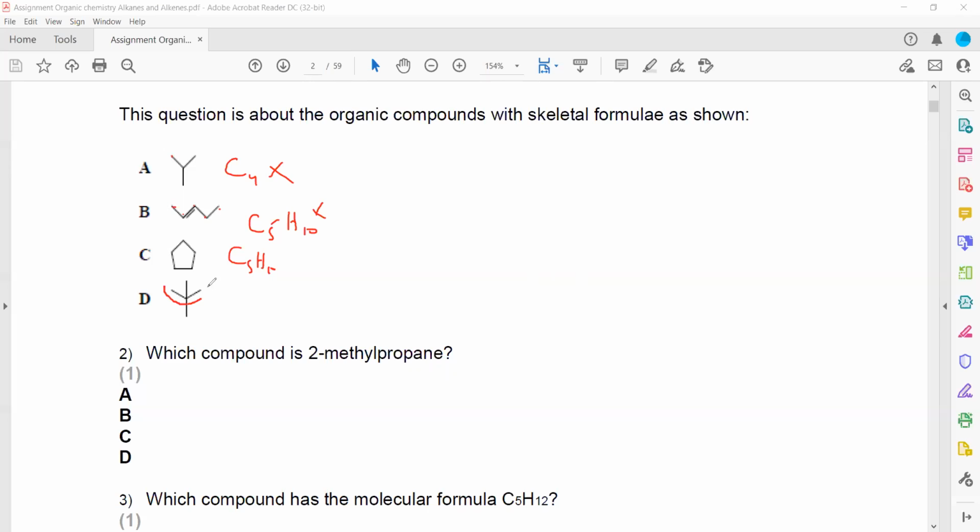We are left with this one, 1, 2, 3, 4, 5 carbon, so C5, and because it's an alkane, so C5H, like 5 into 2 plus 2, so it will be H12. That's why D is the right answer for this.